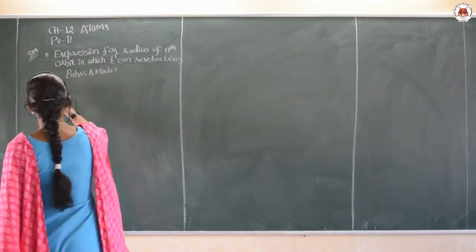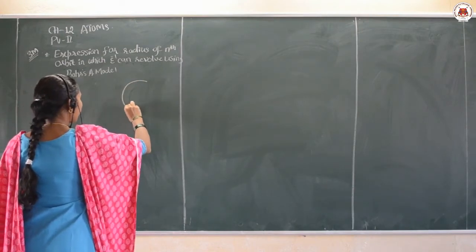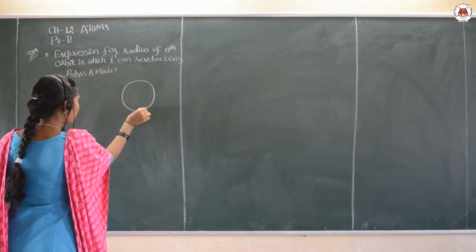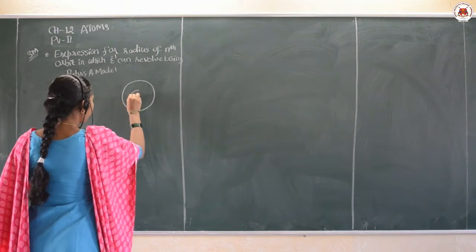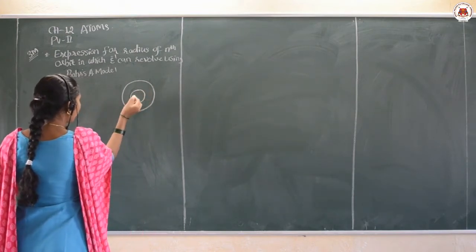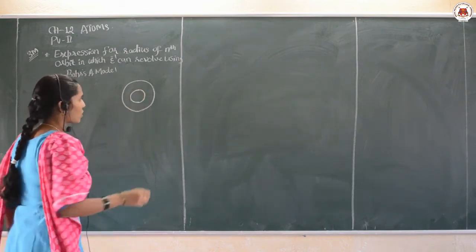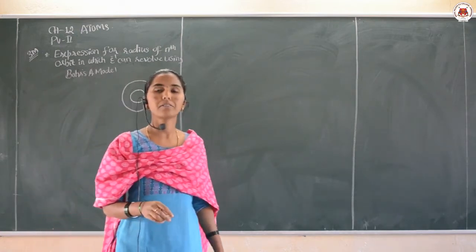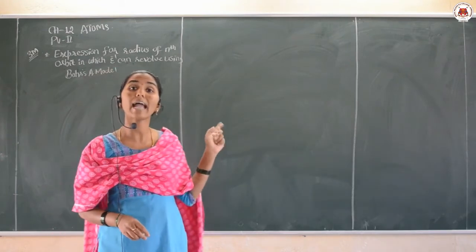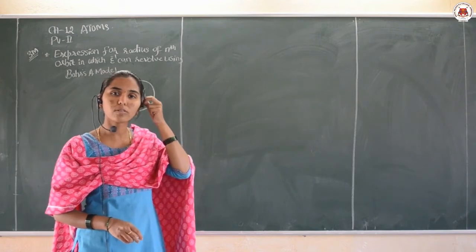Yes. What is the consideration here? For the explanation, let us consider there is an atom and it consists of one proton. The question may also be asked like this: derive an expression for the radius of the nth orbit in a hydrogen atom using Bohr's atomic model.